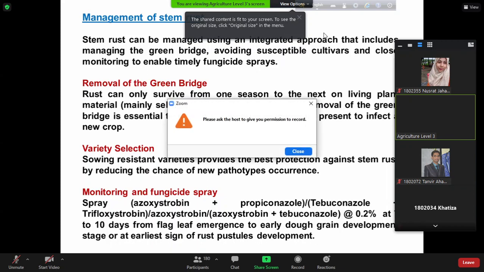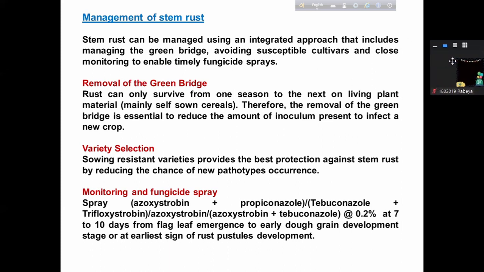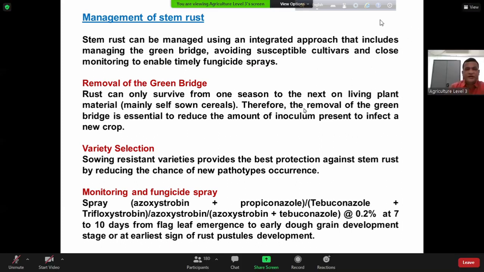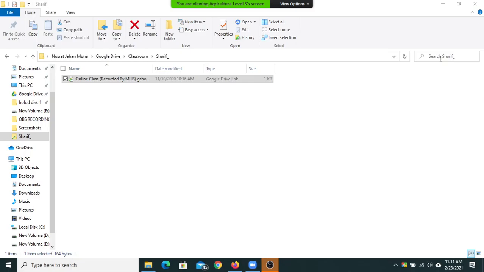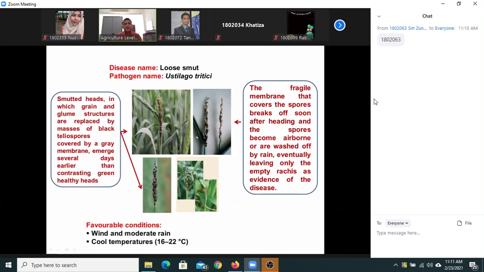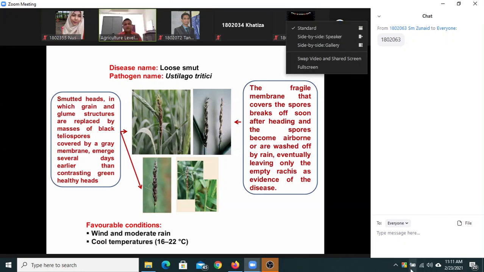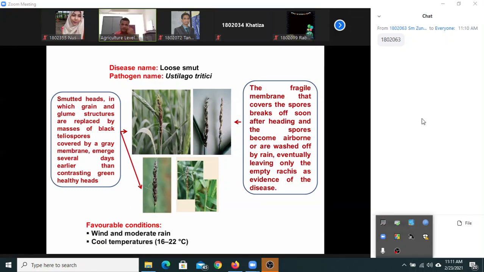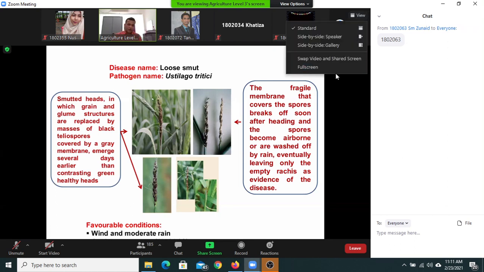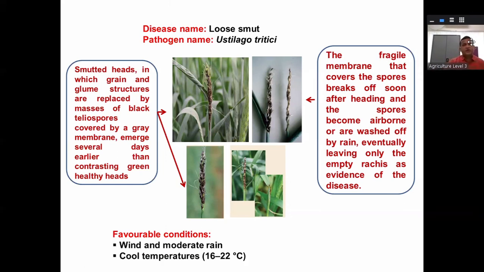Then rust. So today, briefly, these are the minor diseases in our country. Briefly we discuss the loose smut in wheat. It is usually caused by Ustilago tritici, a smut fungus, which causes loose smut in wheat. Usually the whole head is affected. In case of rice, we call it panicle, but in case of wheat, we call it spike, spikelet or head.